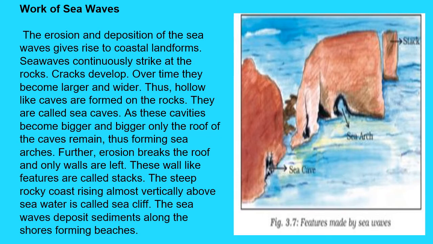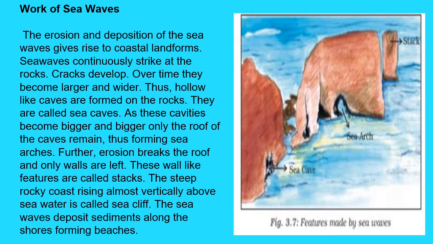How are coastal landforms formed? Let me explain. Sea waves continuously strike at the rock. When they continuously strike at the rock, cracks develop. You can see the cracks, it is shown in the picture also. The cracks develop over time. They become larger and wider, meaning bigger and wider. Thus a hollow like a cave forms.